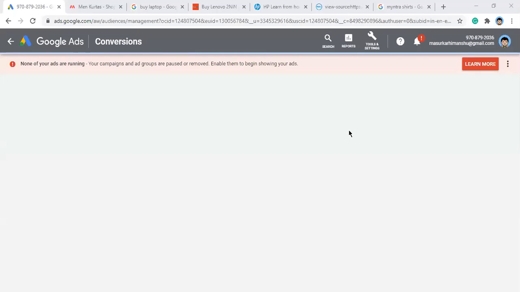Analytics gives you all the user behavior related data: from which device it has come, from which browser it has come, at what time, from which country. The conversion tracking doesn't give you all that data.